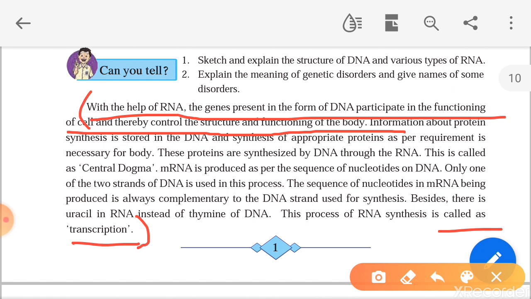They participate in the functioning of the cell. ते पेशीच्या कार्यामध्ये काय करत असतात? सहभागी होत असतात. And thereby control the structure and functioning of the body. So the genes in the form of DNA control the structure and function of the cell, as well as the structure and function of the body. Information about protein synthesis is stored in DNA, and synthesis of appropriate protein as per requirement is necessary for the body.